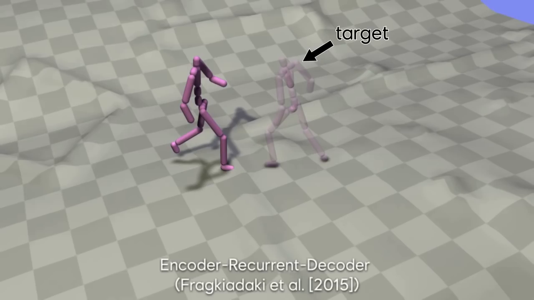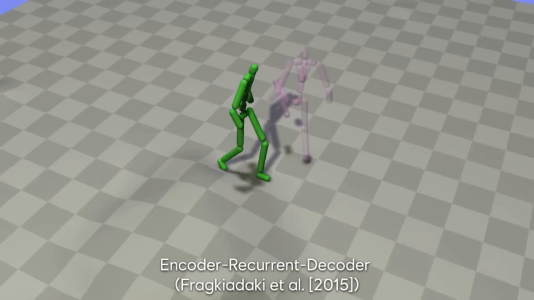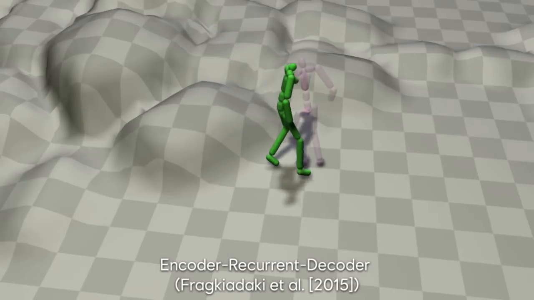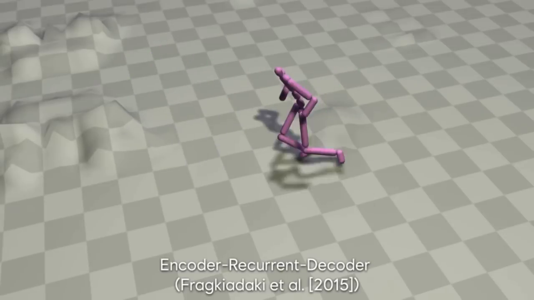Recently proposed deep learning approaches for motion prediction fail on the task of transition generation as the target state cannot be precisely inferred from the past context alone.